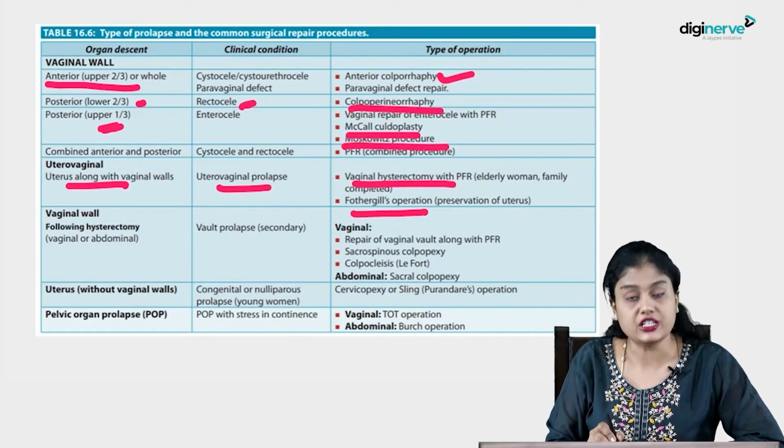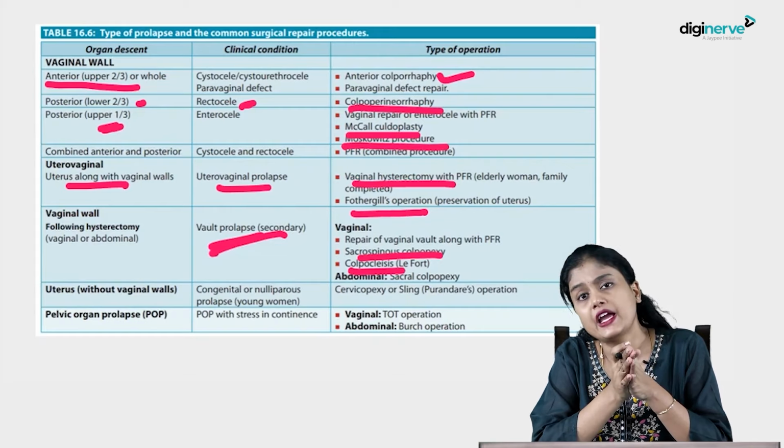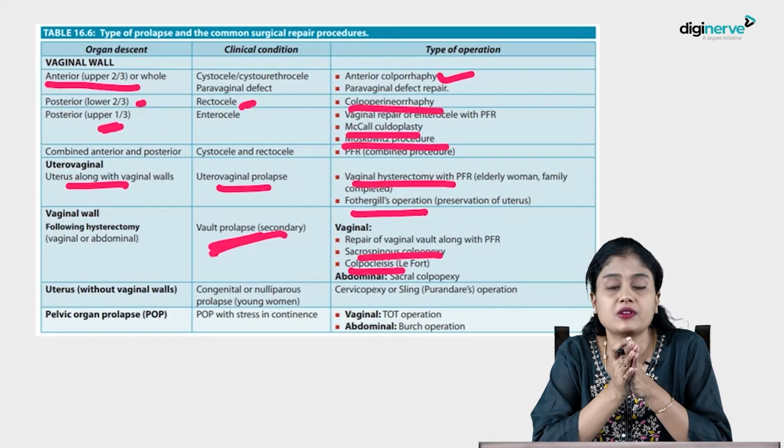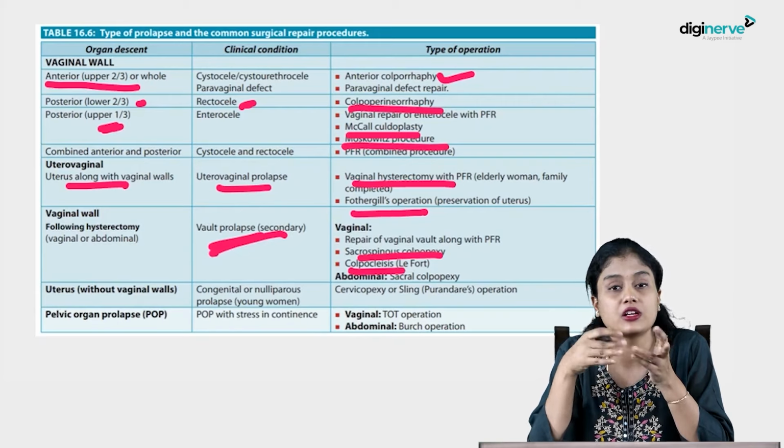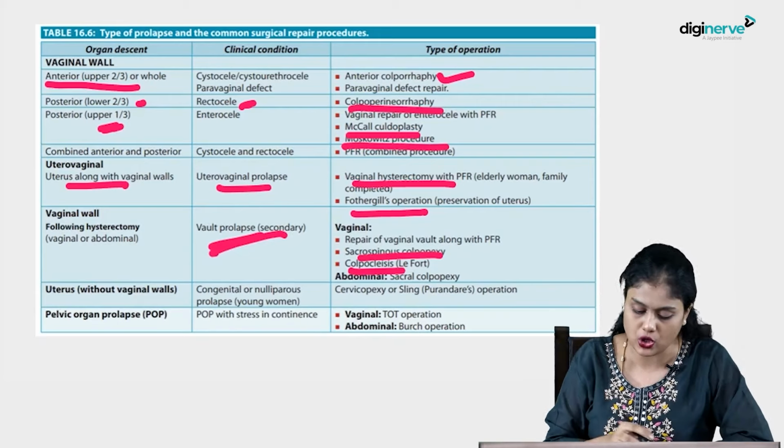Coming to vault prolapse following hysterectomy, this is where you will do sacrospinous colpopexy or colpocleisis, Le Fort's procedure. Here, Le Fort's is what? Don't confuse Le Fort's with Fothergill's. Le Fort's colpocleisis is to obliterate the vagina. You will bring the anterior and posterior vaginal walls together. This is done in a very elderly patient where coital activity is not there, or where she cannot bear the surgical procedure for a long time.